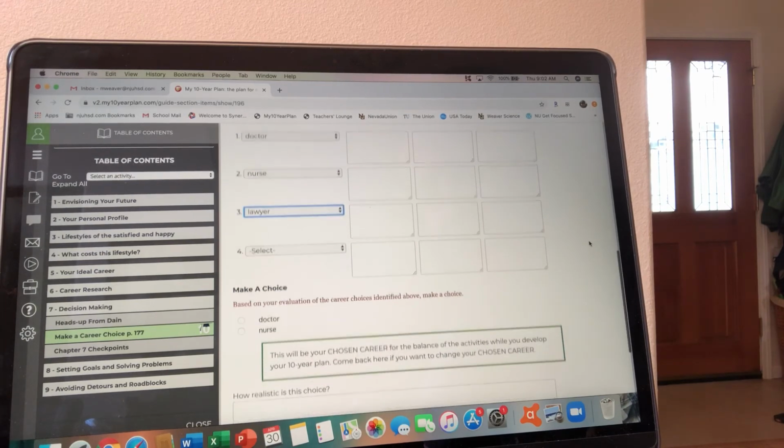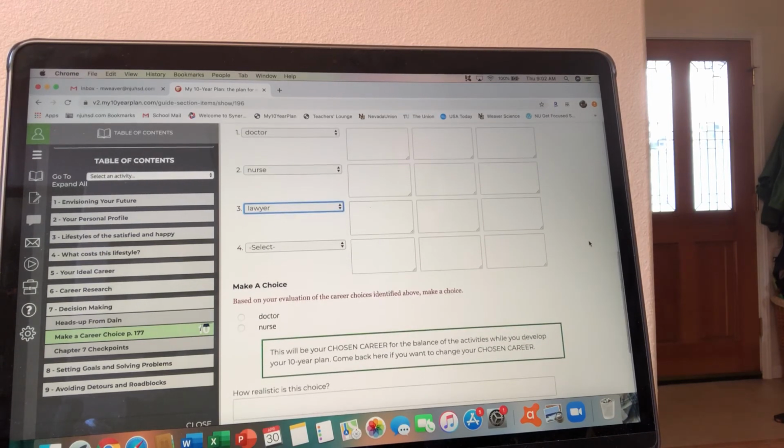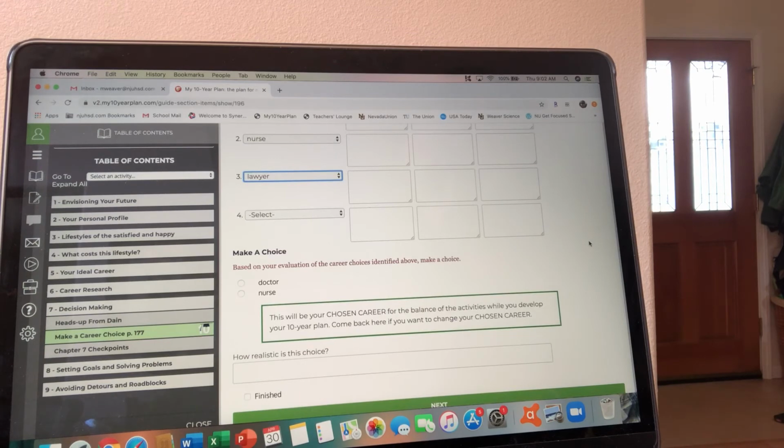Now, down below, it says make a choice. Based on your evaluation of the career choices above, make a choice. It's time in this class to make a choice of one particular career that we want to focus on for the rest of the class. So if I was interested in being a nurse, I would click on nurse right there, or doctor, or lawyer. But long story short, you got to make a decision. You got to click on one specific career.